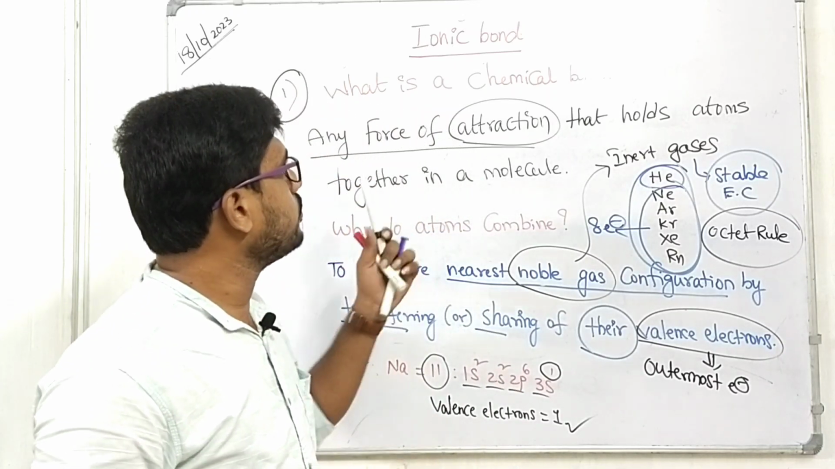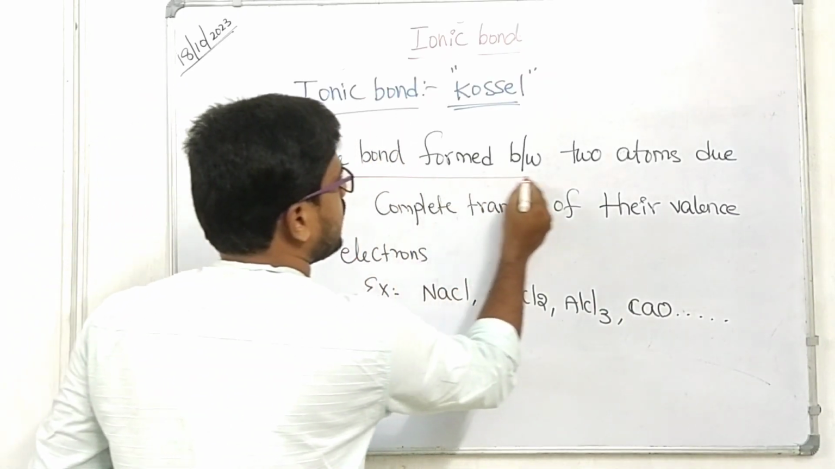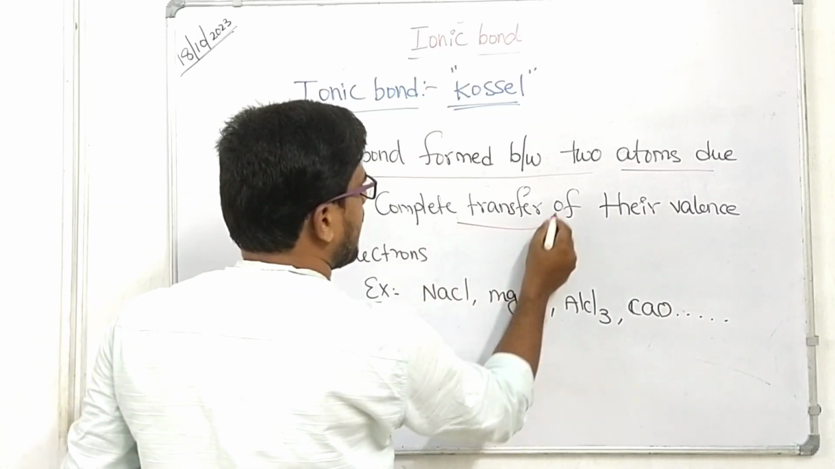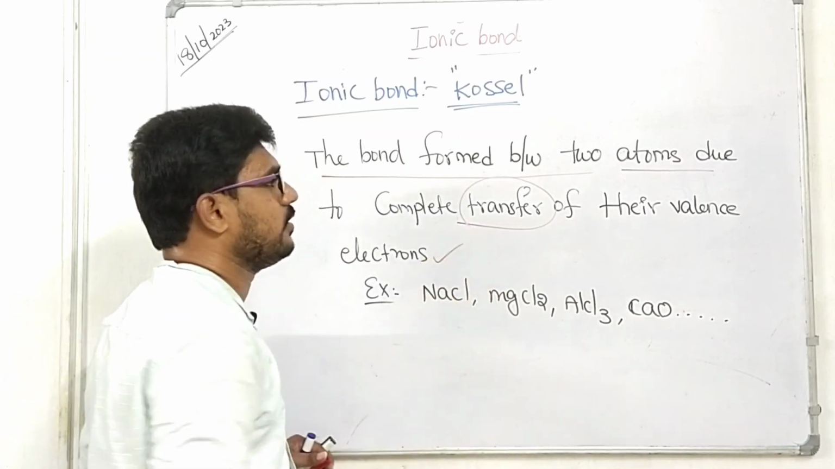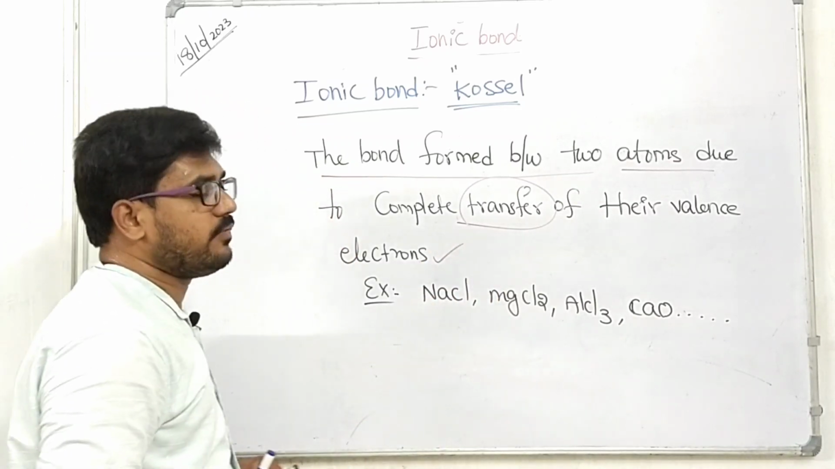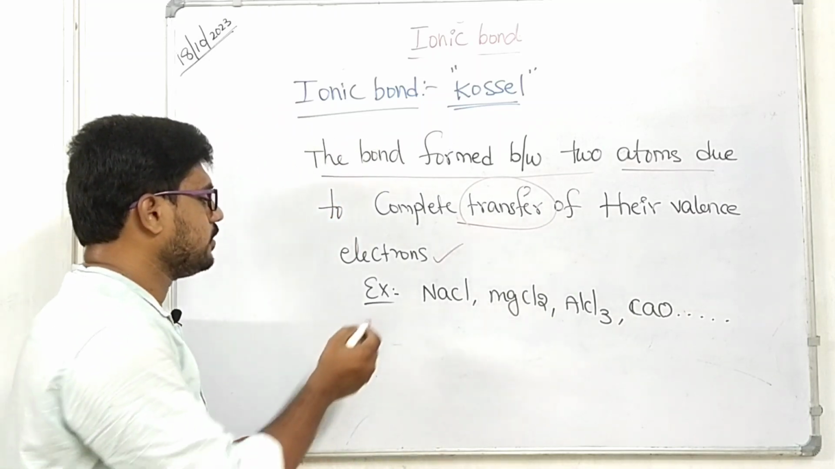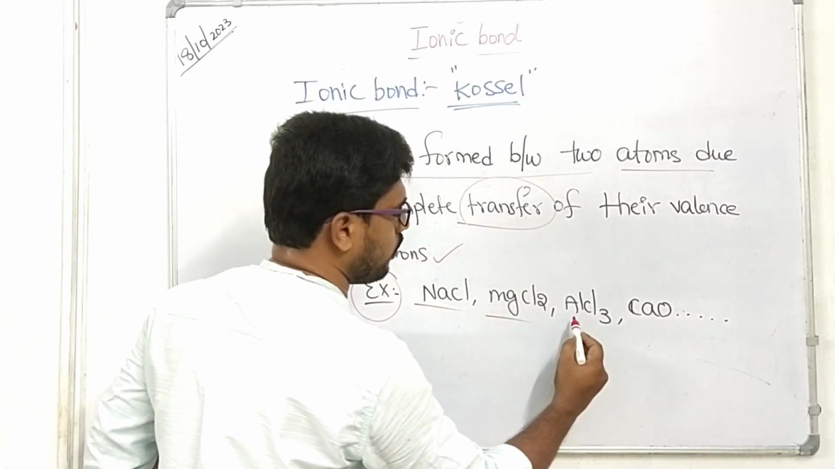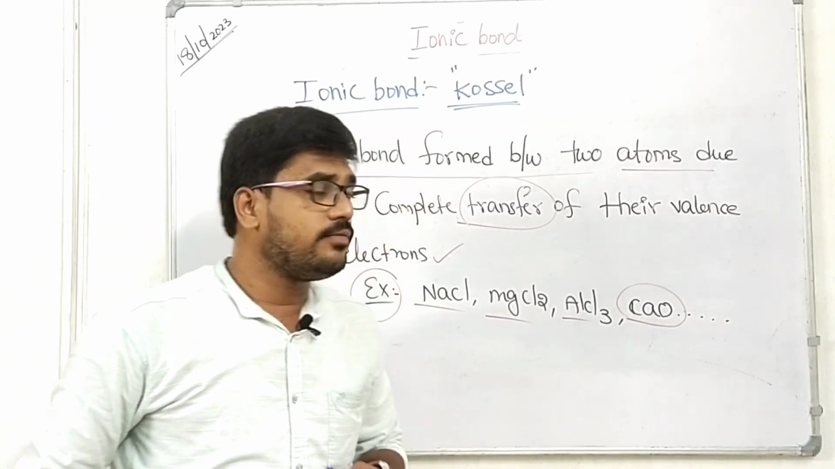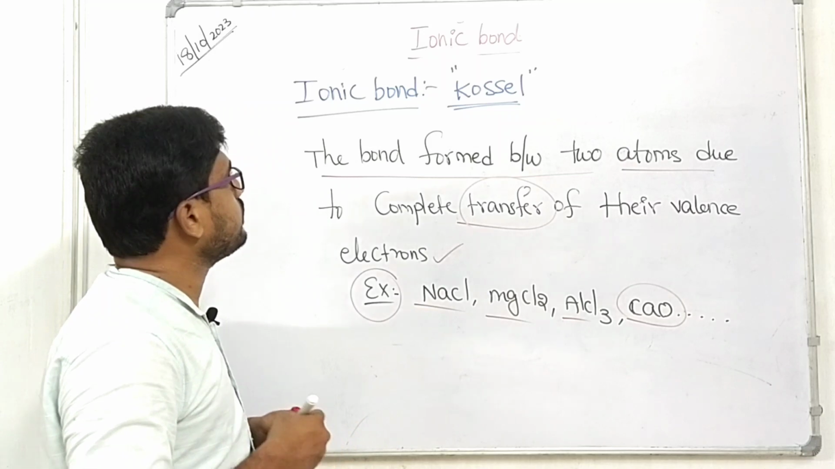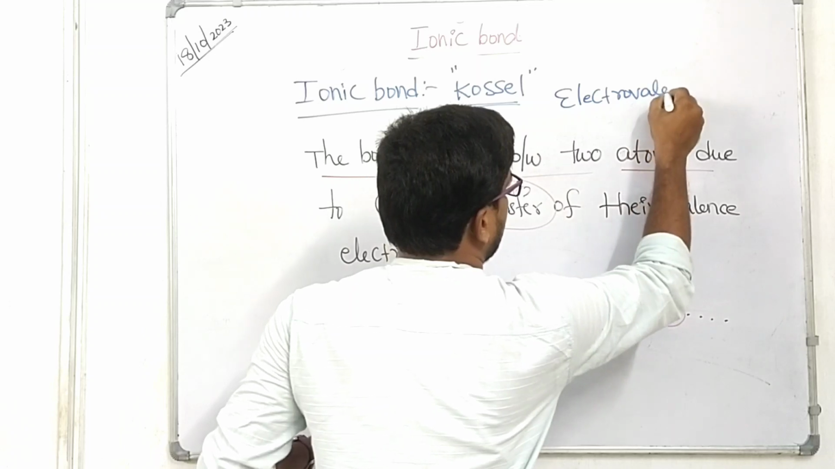Now we are going to discuss ionic bond, right? What is ionic bond? The bond formed between two atoms due to complete transfer of their valence electrons is called ionic bond, right students? Some examples are sodium chloride, magnesium chloride, AlCl3 and calcium oxide. These are some examples of ionic bond, which was proposed by Kossel. The alternative title for ionic bond is electrovalent bond. Electrovalent bond, right?